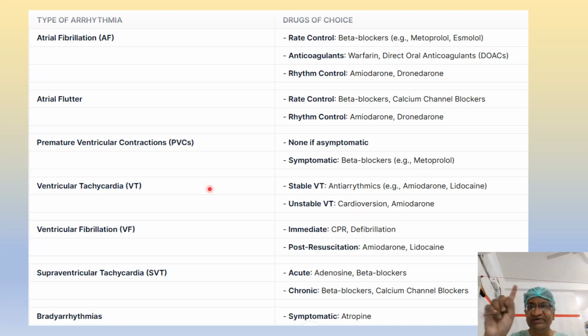There is one cause of VTAC where we should not use lignocaine: sometimes VTAC can occur even after LAST, local anesthetic systemic toxicity, where lignocaine is contraindicated. Unstable, do a cardioversion. VF, yes, defibrillation. SVT, we know adenosine and beta blockers. Bradyarrhythmias, go for atropine. So this is the main simple way of treating arrhythmias.